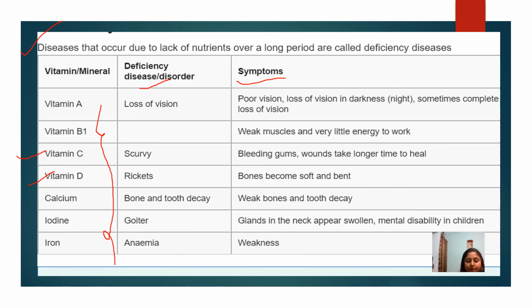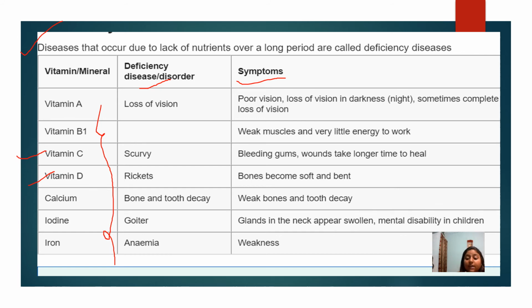So the iodine, and if there is a deficiency of iodine in our body, so there is a disorder which is called goiter. Okay, so the gland in the neck appears swollen, mental disability in child. So students, आपने देखा होगा कि किसी किसी के जो neck area में है वहाँ पे थोड़ा swelling हो जाता है इतना बड़ा सा, तो what we called that goiter.